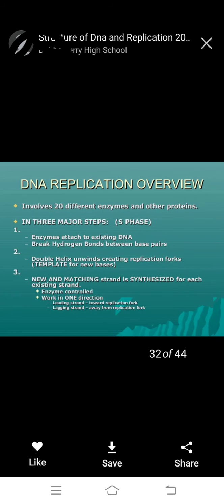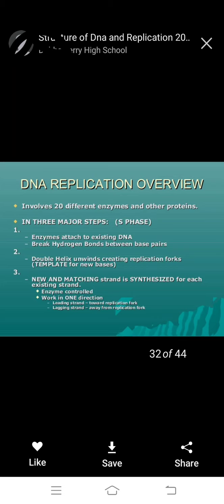The DNA replication overview: 20 different enzymes and other proteins. The three major steps are the S phase.